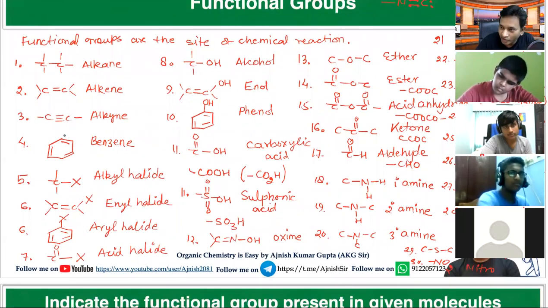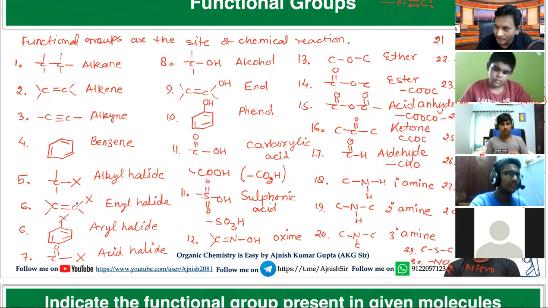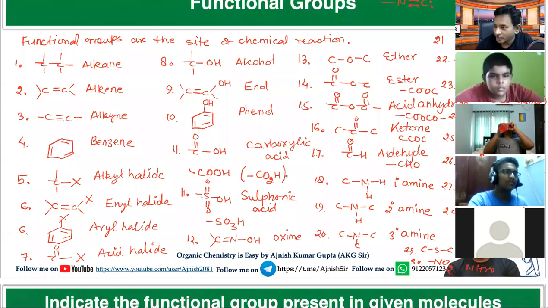These are hydrocarbons: alkane, alkene, alkyne, benzene. These are halogen containing compounds: alkyl halide, vinyl halide, aryl halide, acid halide. These are oxygen containing compounds.